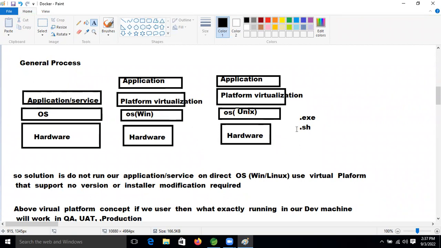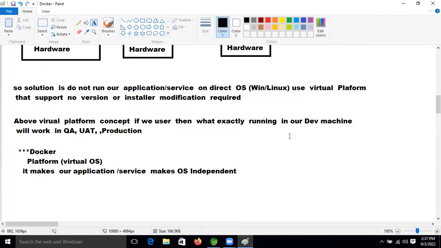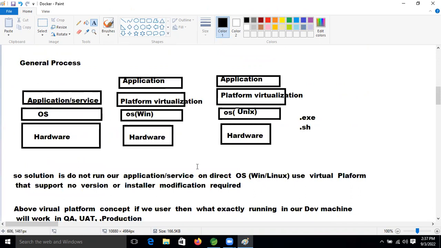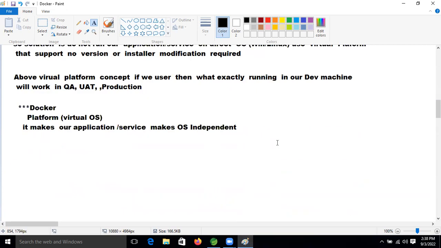Here I'm saying Docker is also one platform, nothing but an operating system. Docker also has one extension, don't worry, I'll tell you. Our Docker can understand those files, because our operating system is understanding .exe files, and Unix or Linux is understanding .sh files. Then Docker is understanding what? Image files, right?